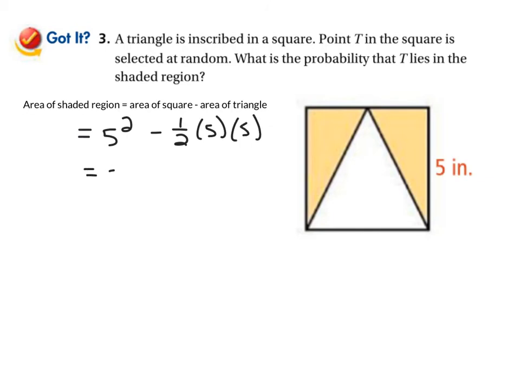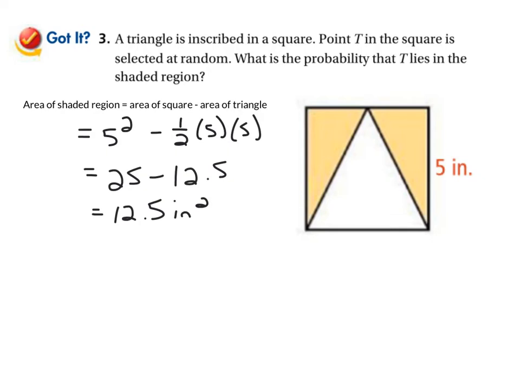And what you get is 25 minus half of 25, or 12.5. And so you get 12.5 is the area of the shaded region in square units. So, or I should say inches squared. So area of the shaded region, or the probability of landing in the shaded region, so we can say